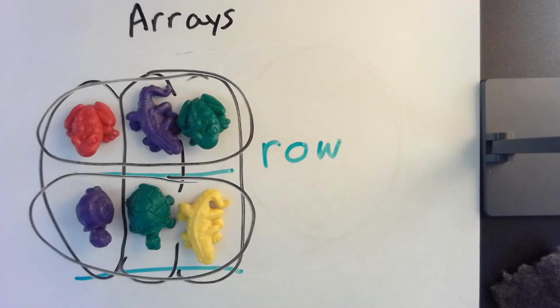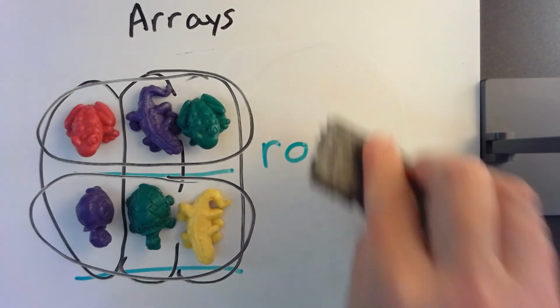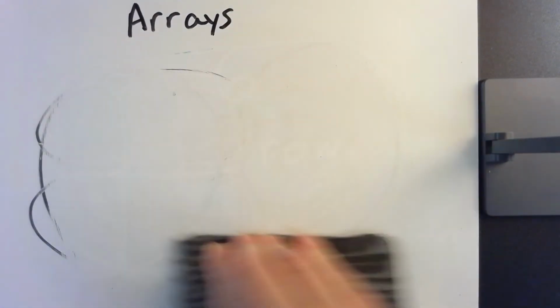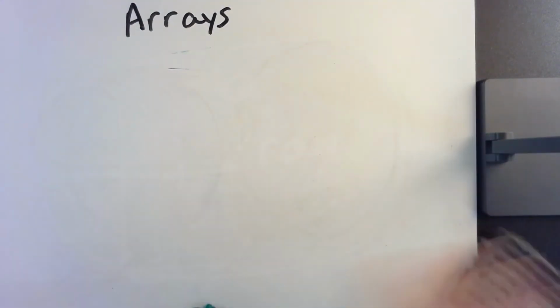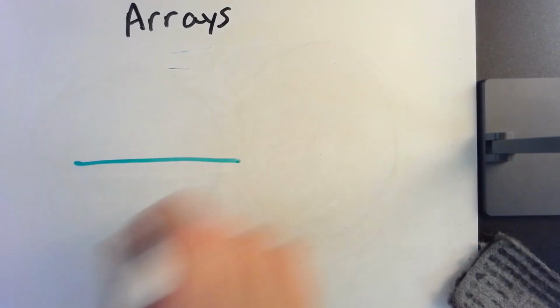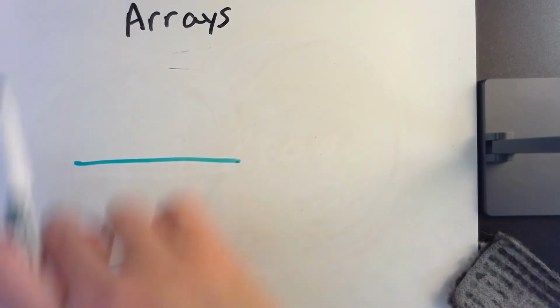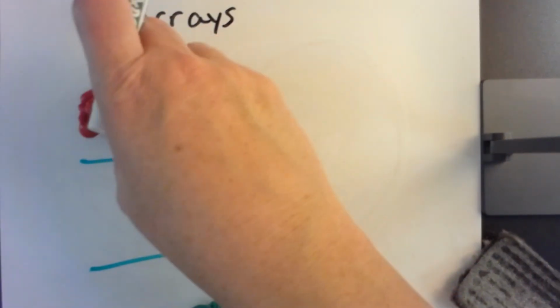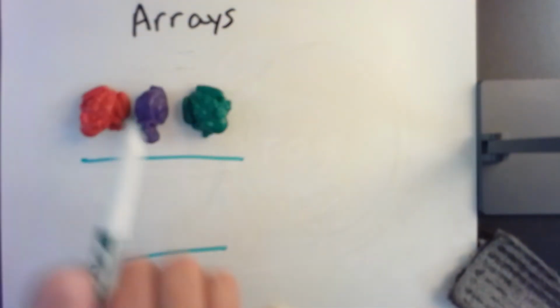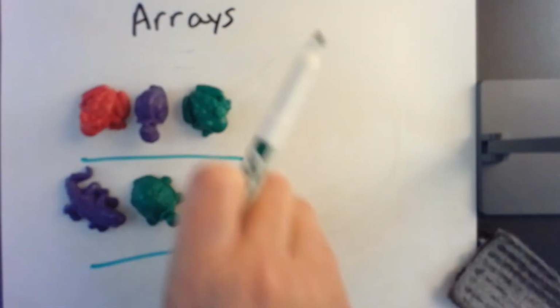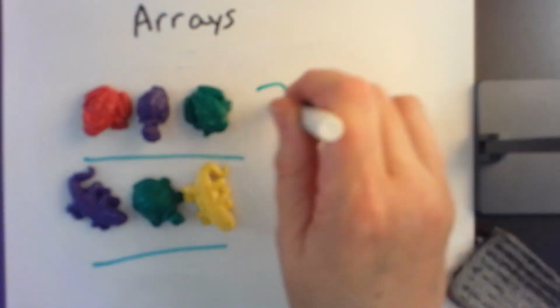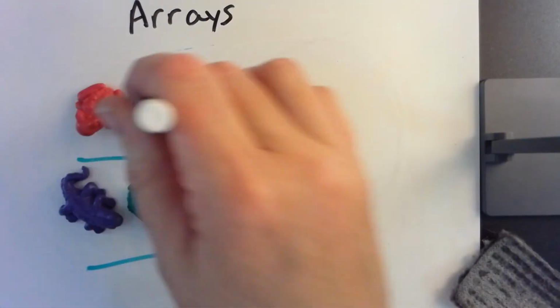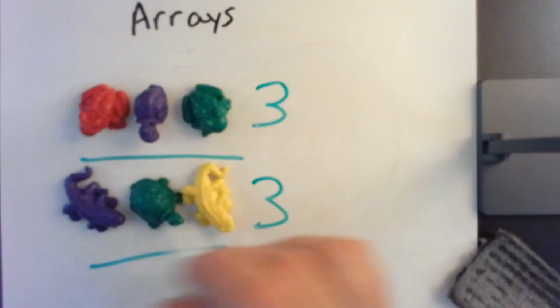So how many bears are there in each row? So let me just freshen this up a little bit. Okay, so we had one row here and one row here. These aren't bears, are they? I'm sorry, these are little creatures. Okay, so how many in each row? Well, here's 3, 1, 2, 3, and here's 3, 1, 2, 3. 3 in each row.